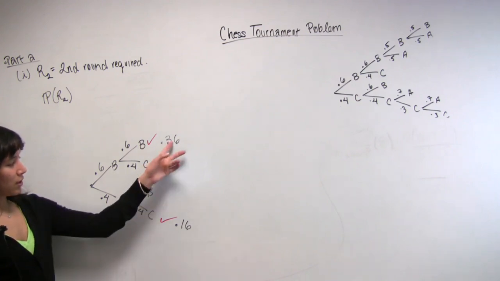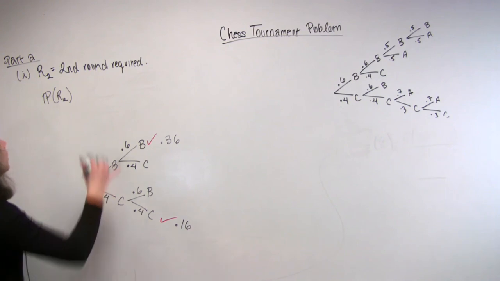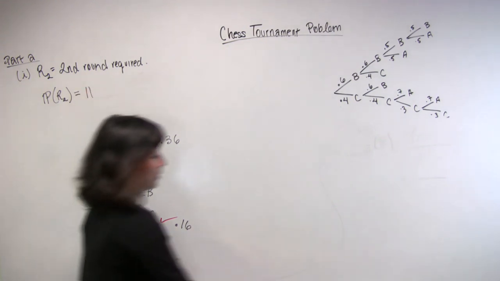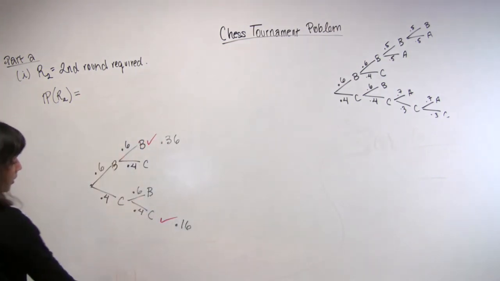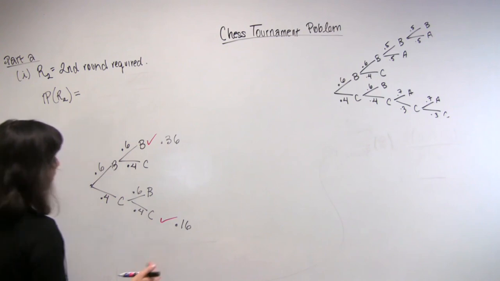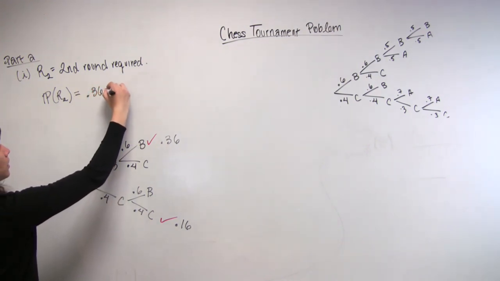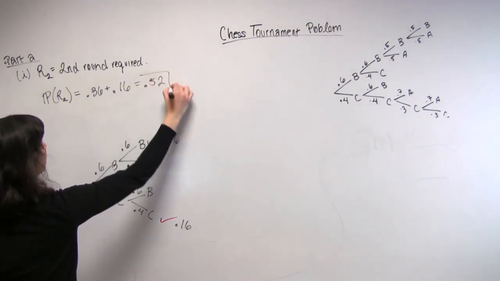And so you can just sum the probabilities to get the probability of their union. So the probability of R2 is equal to the probability that Bo won the first 2 games, or Chi won the first 2 games, and that's equal to 0.36 plus 0.16, which is equal to 0.52.